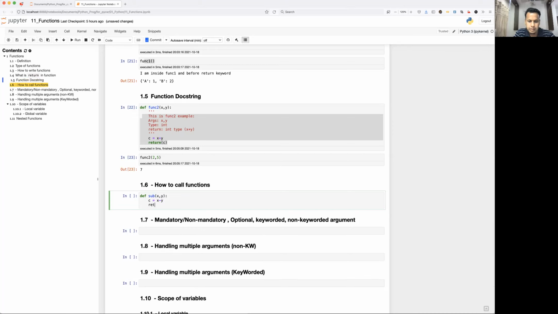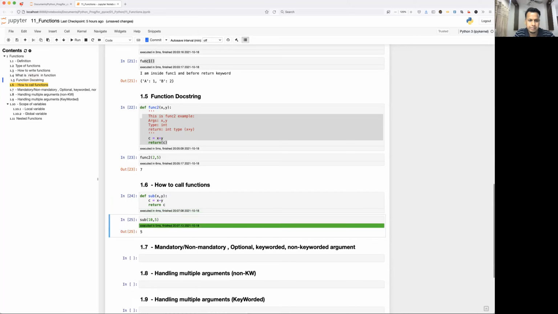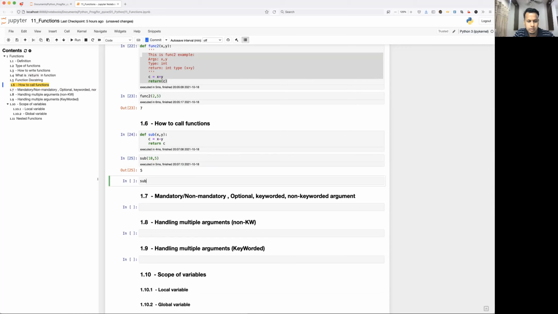I'm going to return c. Okay, now the definition part is done, and you just call it sub, give 10 and comma 5. Okay, yeah, so the definition is always there and you are calling this. Assume that I'm just giving some name which is not at all defined, right? I'm just going to call sub1 x comma y.